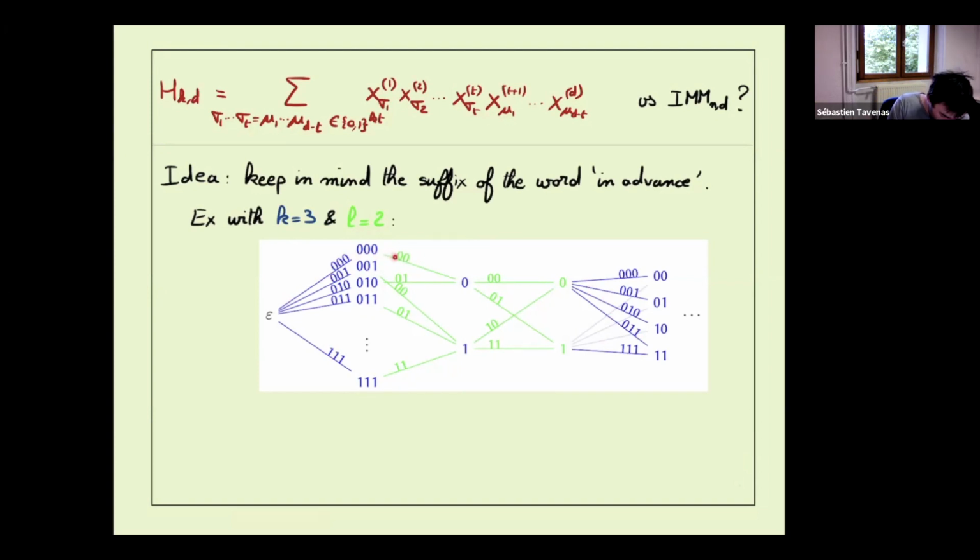And after we read 0, 0 in the green part, we still have to read the third 0, which is in blue. So after that we continue with the green word, and we have to compute something which starts with 0. And after here, we read in green the 3 zeros, and now we have 1 in advance in green. So after we need to compute something which starts with 1 in blue.